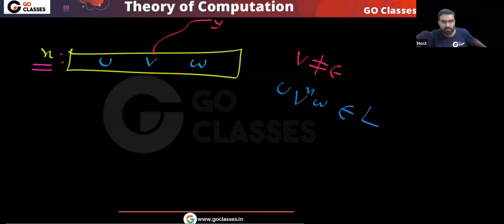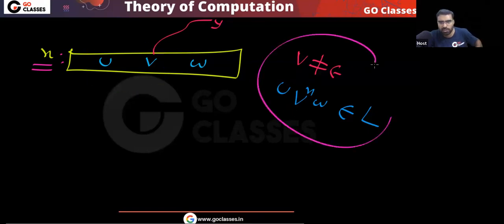UVW. Now tell me, will this V be non-empty or not? This is your Y. So tell me, will this V be non-empty or not? Yes, V will be non-empty. And you tell me, does UV^N W belong to L? Yes or no? And also this UV, is this point clear so far?